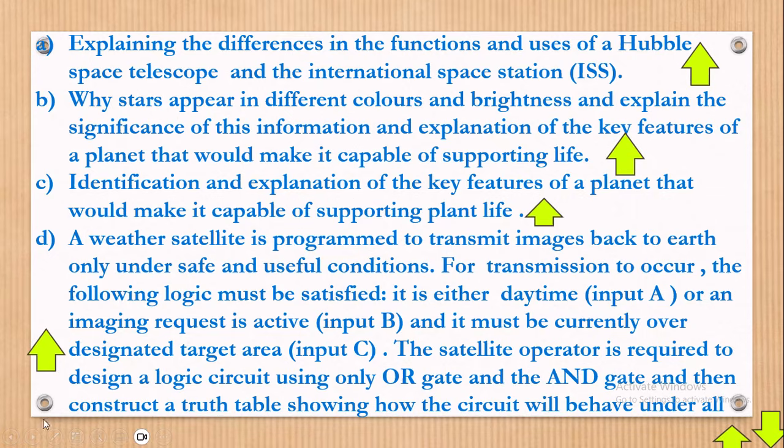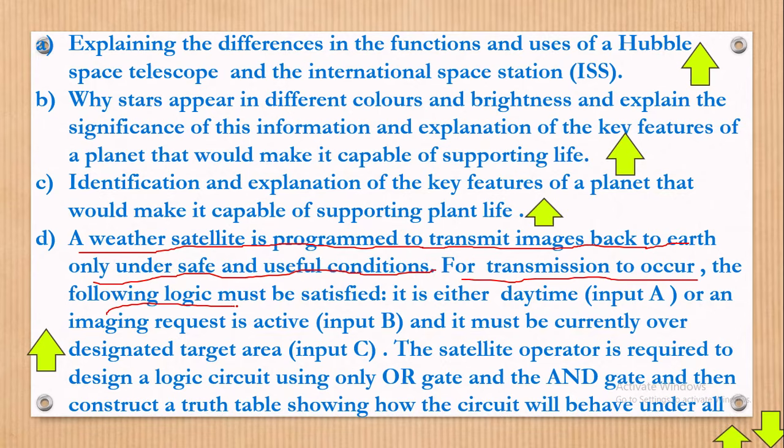Okay, good. Now, here we are, part D. That's saying a weather satellite is programmed to transmit images back to Earth, only under a safe and useful condition. For transmission to occur, the following logic must be satisfied. It is either daytime, which is input A, or imaging request is active, input B, and it must be currently over a designated detected area, which is input C.